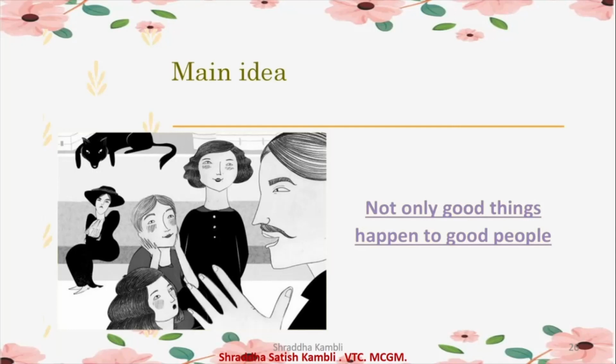So this is all for today. So what did we see? We talked about the different kinds of stories. We also talked about how you write the correct forms of the verbs in sentences. And then we saw The Storyteller, the story, in detail. The main moral of the story was that even if you're very good, bad things can happen to you. So that is all for today, children, in this video. Very soon, I will be coming up with the next video where we will look at the remaining part of this lesson.